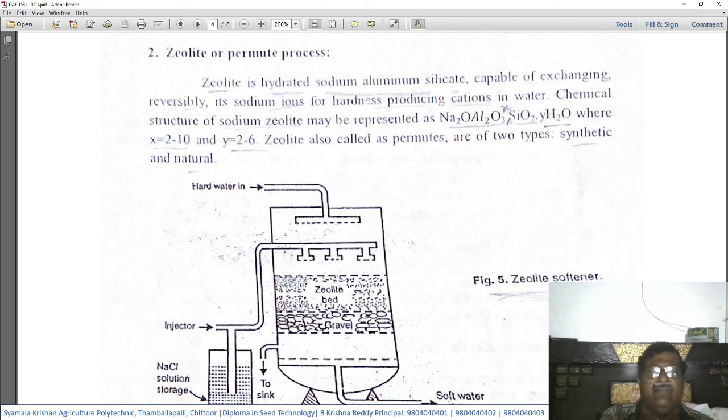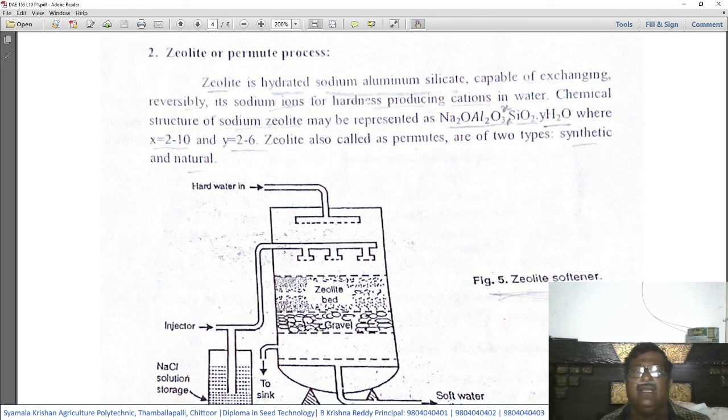Silicon dioxide molecules may vary from 2 to 10. y, that is water molecules, may range from 2 to 6. This is what it means. So it will not have a fixed number of silica or water molecules in its chemical composition. Because of this, this notation is given.